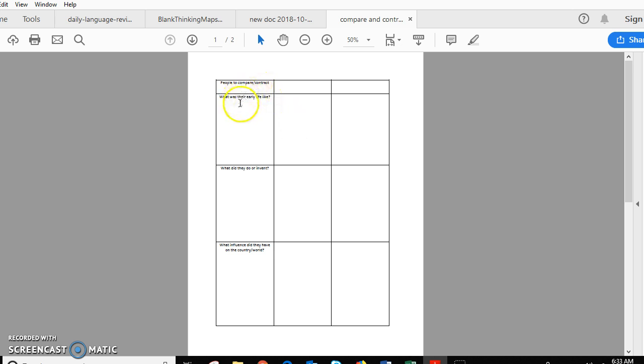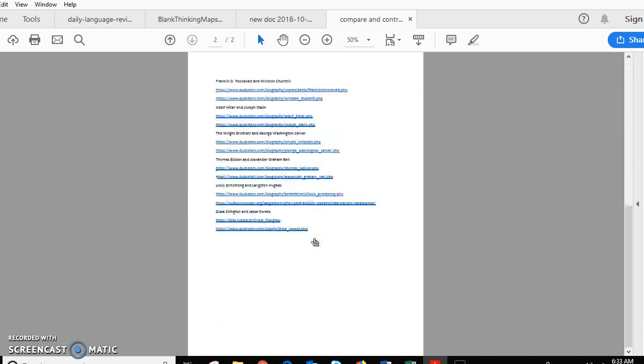So as you can see, this is how you're going to set your paper up. What did they do in their early life? What did they do or invent? And what influences did they have on the country and world? Those are the sections of your paper that you will have, along with an introduction and a conclusion. So today you are searching for facts about each of the people you are using in your compare and contrast. The second page of this document lists all of the people that we talked about yesterday that you could research. It also has a website for you to go to research for each one.